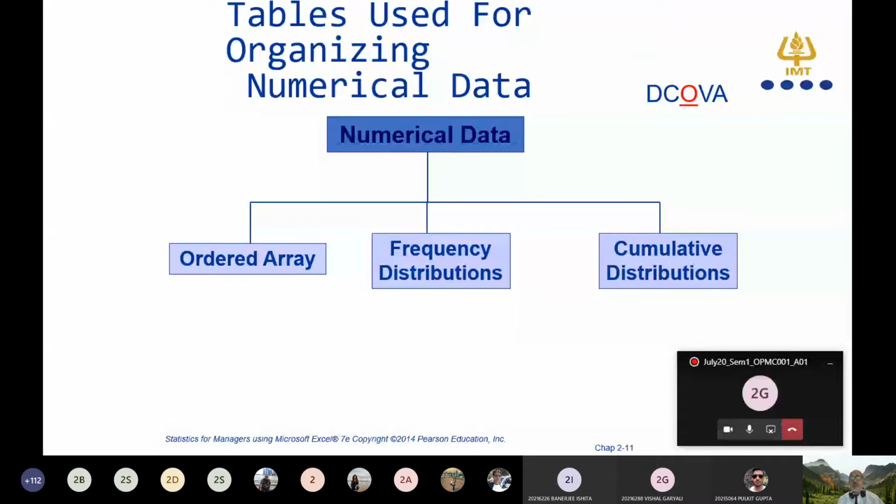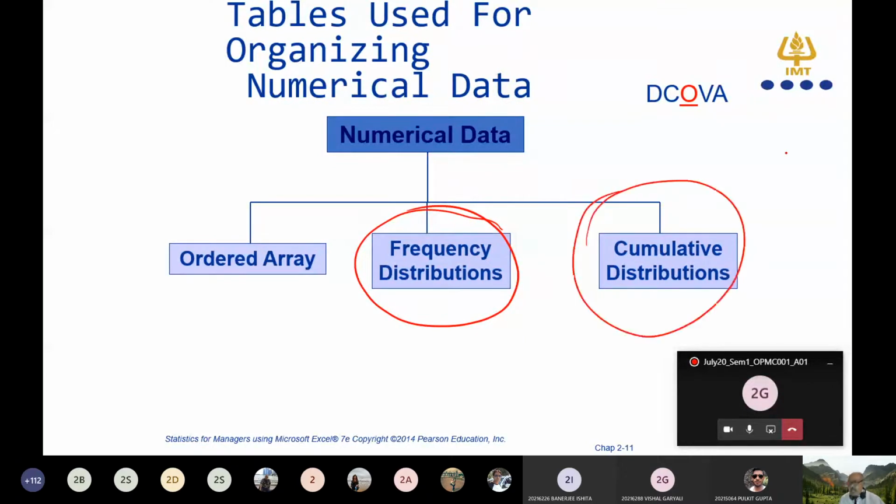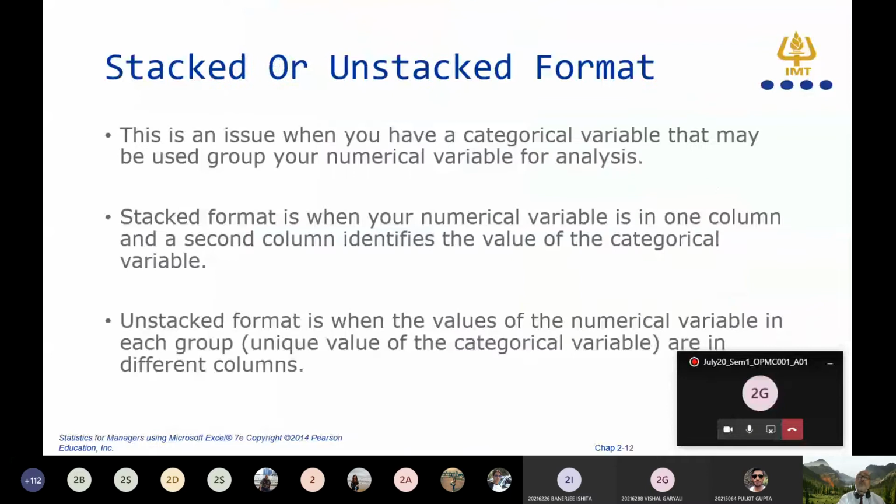Once you have numerical data, either in a discrete form or in a continuous form, we most commonly use a frequency distribution table or a cumulative distribution table. How to make the frequency distribution table and the cumulative distribution table, I will explain right now.